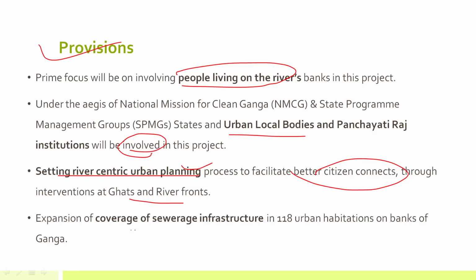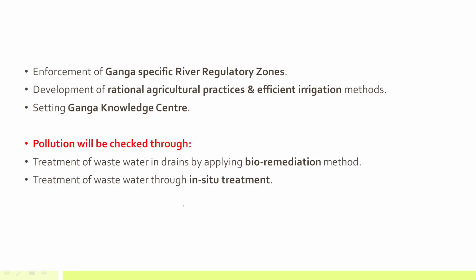Apart from this, there will be coverage of urban sewage infrastructure, and solid waste management will be ensured. The sewage will be properly treated before dumping it into the Ganga river, and only then will it be disposed of. Enforcement of Ganga-specific river regulatory zones will be there. Rational agricultural practices will be followed, because agriculture runoff pollutes the river. So agriculture has also been kept in mind.